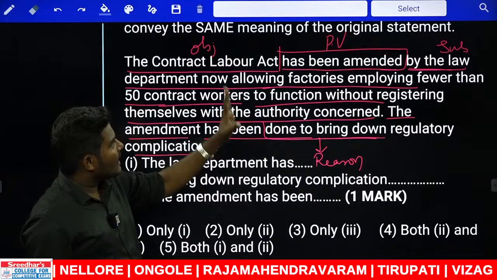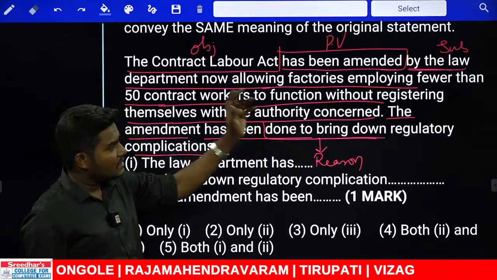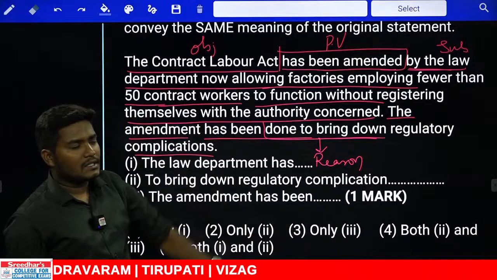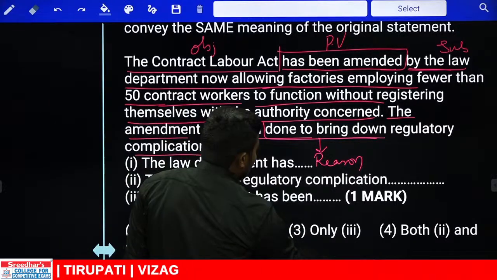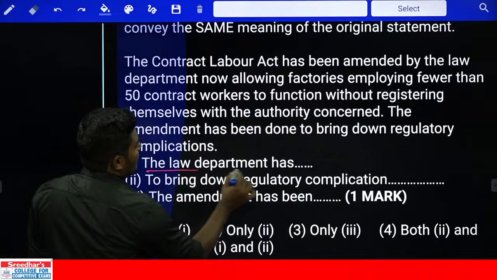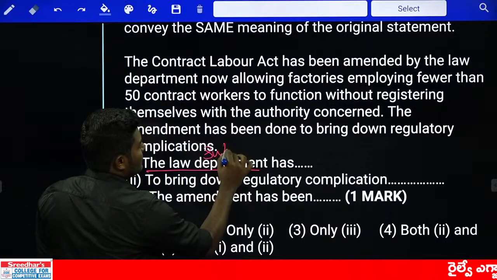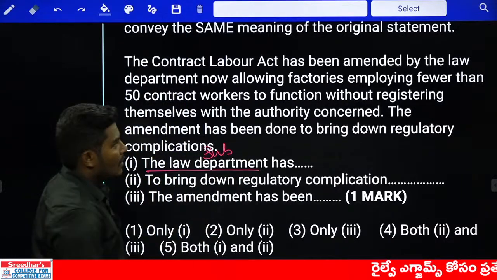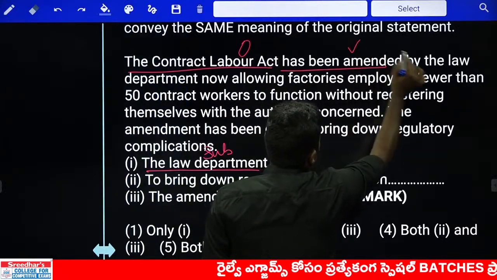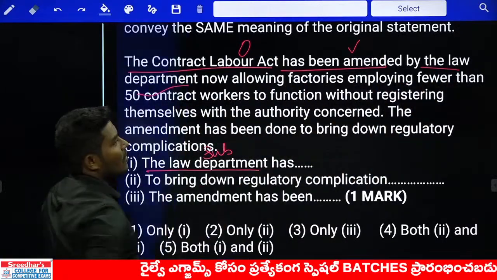Okay. So one case is there is passive voice case. Another case is there is reason and result. Second sentence is reason and first sentence is result. Okay. Now look at the starter. First starter. What is the starter? The law department sentence is starting with the subject. Look at this. I already told you this is the object of the sentence. This is the verb of the sentence and this is the subject of the sentence.